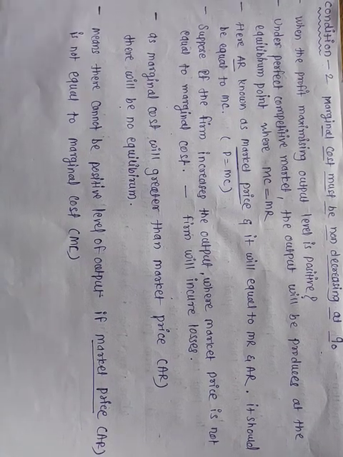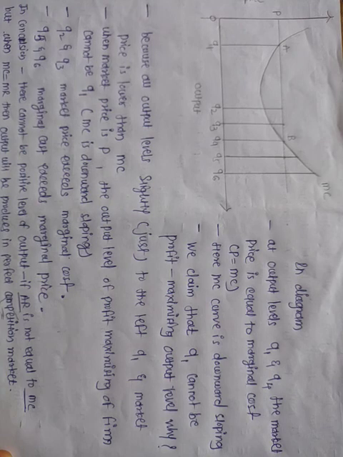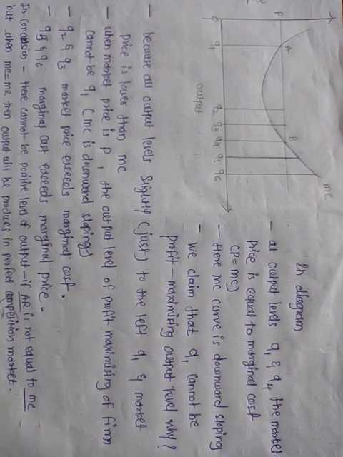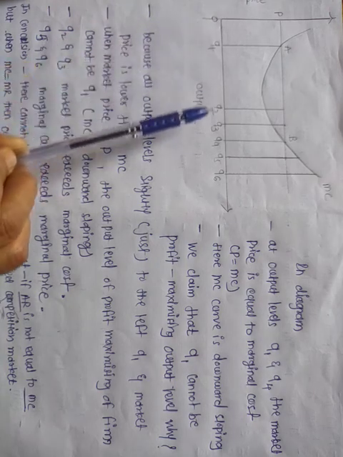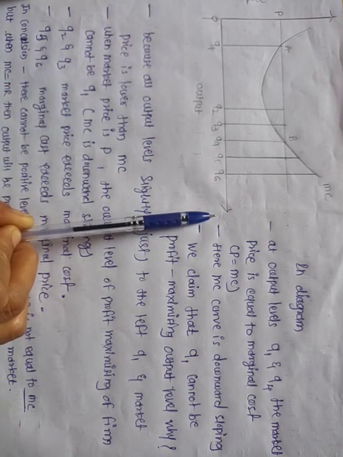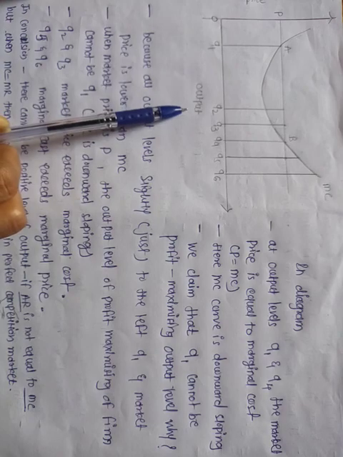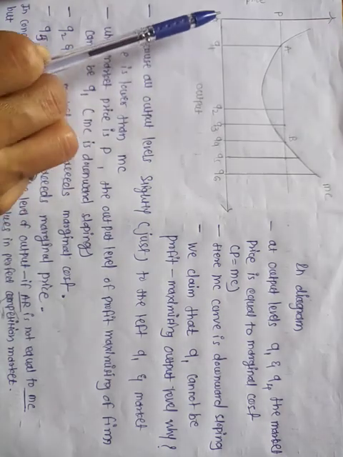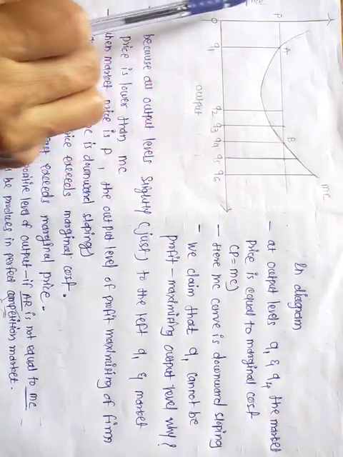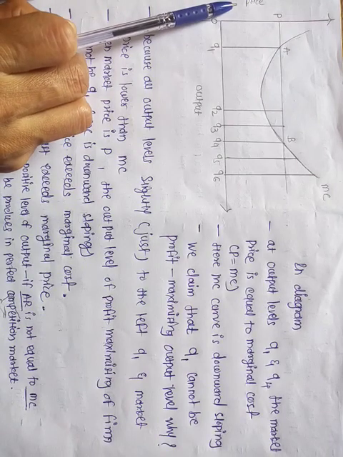Students, we will explain it with the help of a diagram. See here, in the diagram, on the OX axis we represent the output levels, and on the OY axis we represent the price or cost of the commodity.